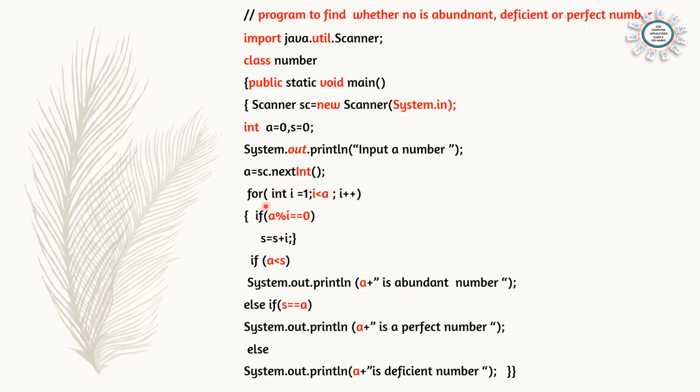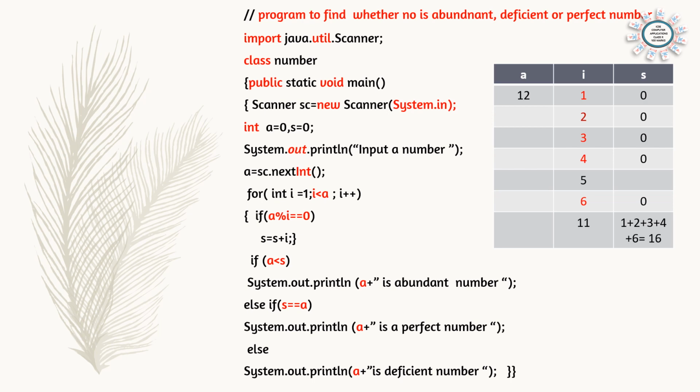Open the bracket, int i, initialize the variable. For the loop, int i is equal to 1, i less than a, i plus plus. That means if the number is 12, the loop will go from 1 to 11, and i will be increasing 1 by 1. First time i is 1, 2, 3 up to 11.